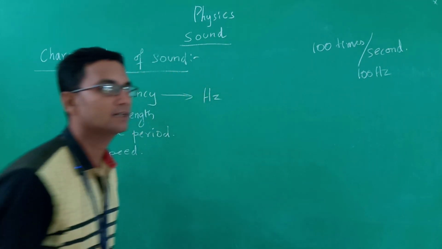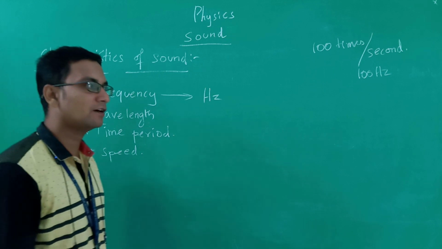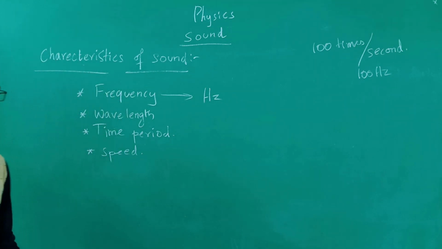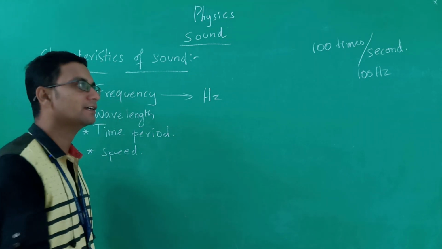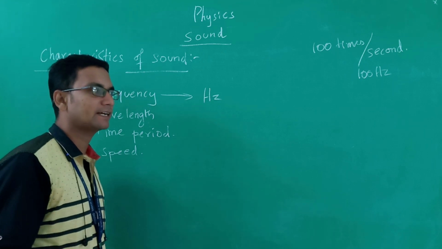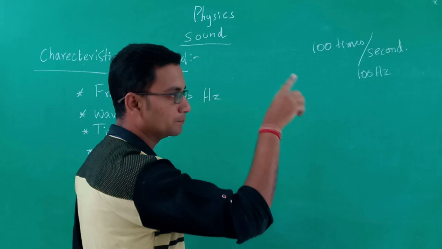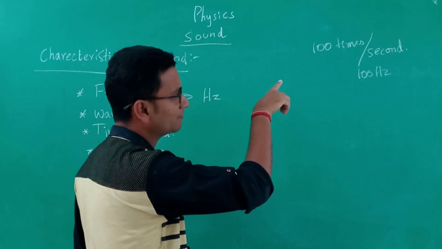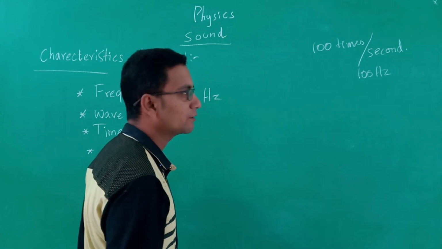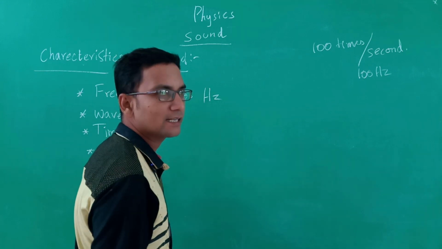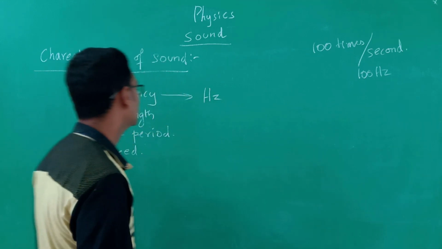So, can you understand more clearly? The frequency is the number of times the object is vibrating in a given time. We take that given time as second. So, we calculate for every second. In this example, that particular object is vibrating 100 times in a second. So, we call them as 100 hertz.